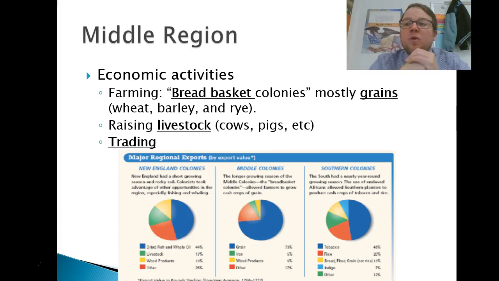All right. So basically, the middle colonies are feeding not only the rest of the colonies, but also they're big time feeding places in Europe as well and providing these different grains. They're raising livestock, cows, pigs, etc., and they're also doing a lot of trading. But what are they trading? They're shipping out those grains as part of the triangular trade. They're receiving goods as part of the triangular trade and making use of them in those ways.